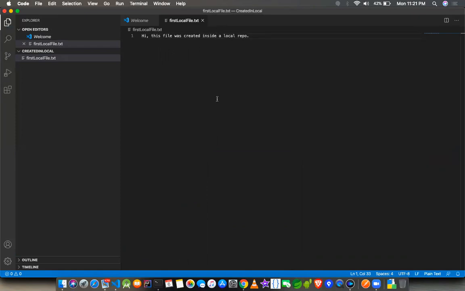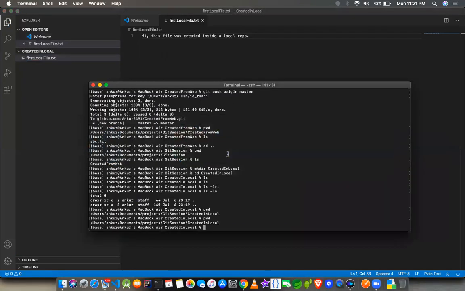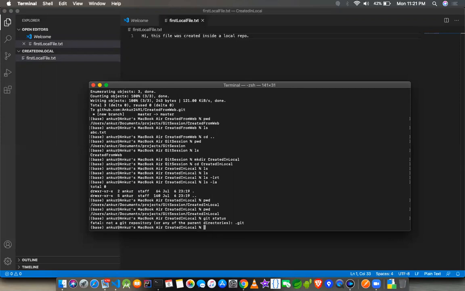So this is the file, and since there is nothing like git inside, I can't do git status either. It is telling me not a git repository or any of the parent directories.